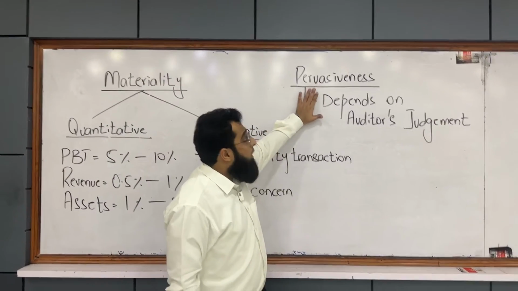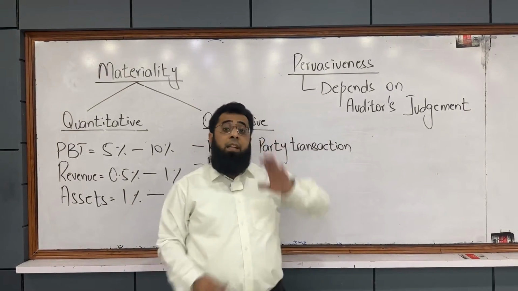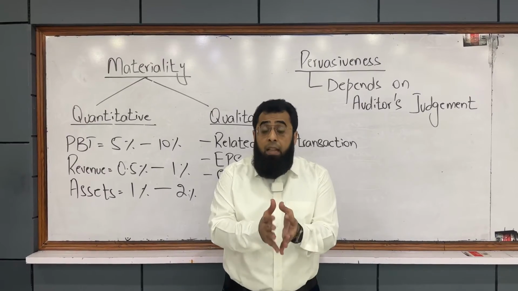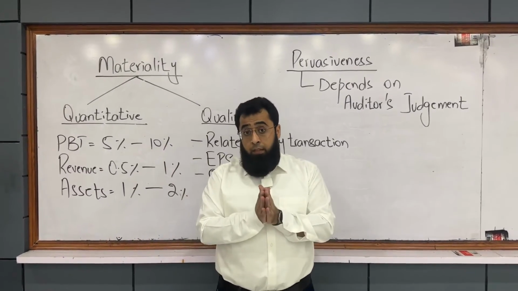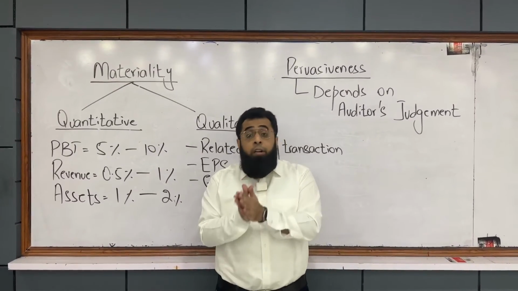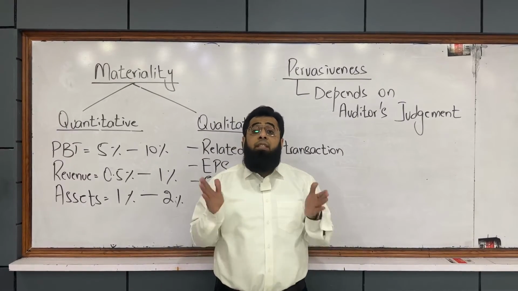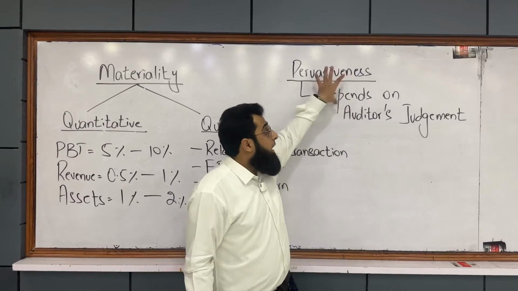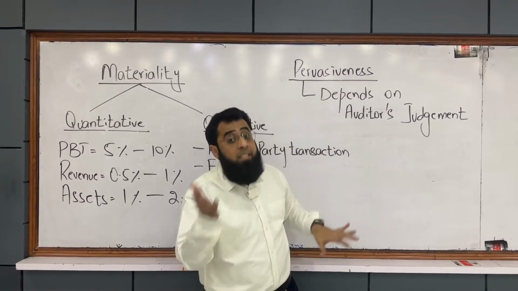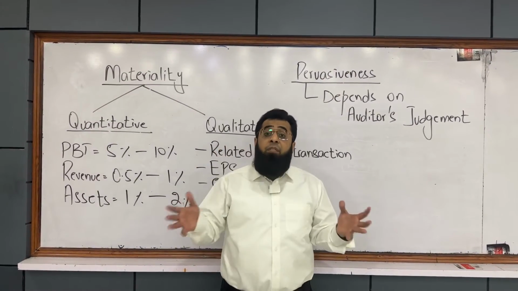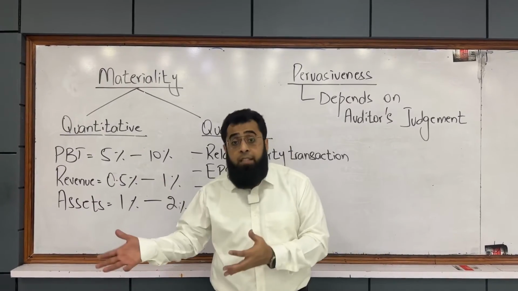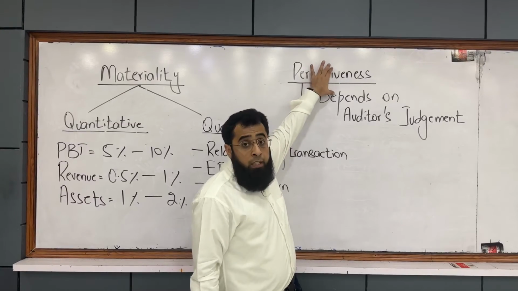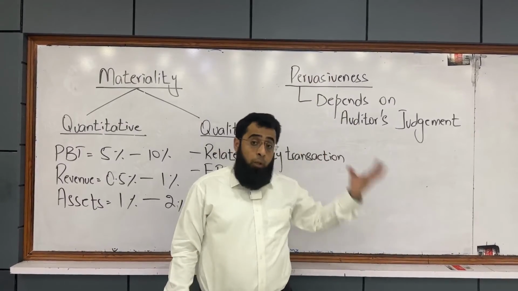Now, there is one concept which we call pervasiveness. If a misstatement becomes material and pervasive, the auditor says that the financial statements as a whole are not true and fair. Here the auditor will not use the words except for. He is saying that the financial statements do not present a true and fair view, which means that he is questioning the entire FS as a whole.